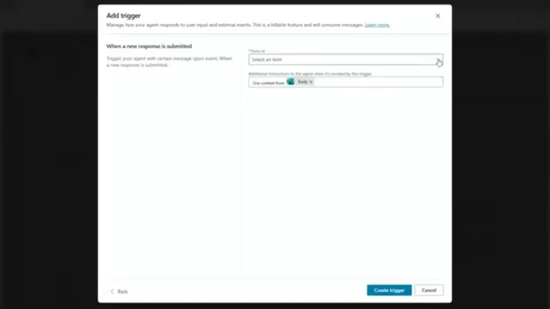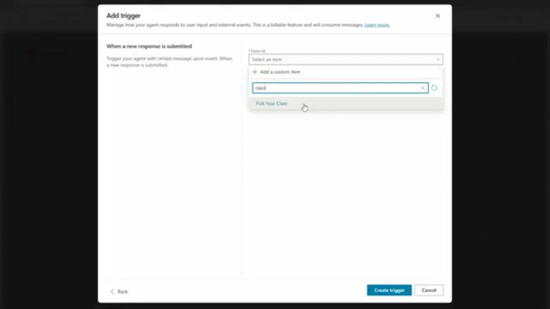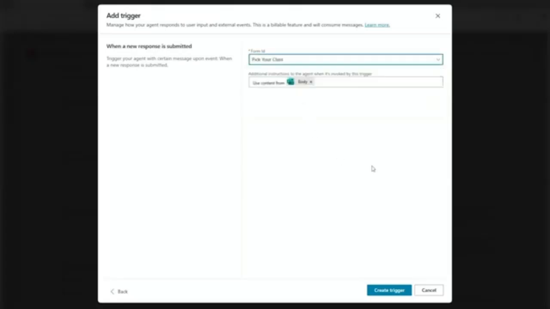Now it's saying form ID. Since it's connected to my Microsoft Forms, it's only going to pull my Microsoft Forms. Now I have a lot, so bear with me here. I'm going to type in pick your class because that is exactly the form that I want. I am going to leave use content from body and I am going to create this trigger.